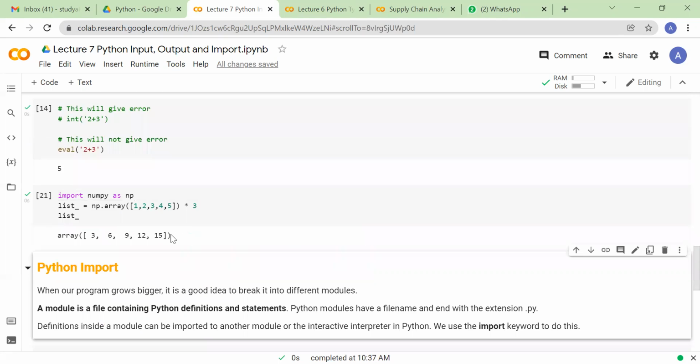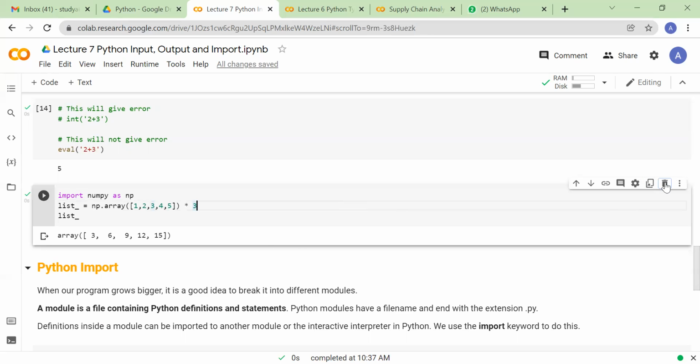right? So that is the reason I'm again giving emphasis. Make sure that whatever operation you're performing is with the correct data type. Otherwise, though it will not give you an error, the output it will be giving you will not be as per your desired output. Is it clear?